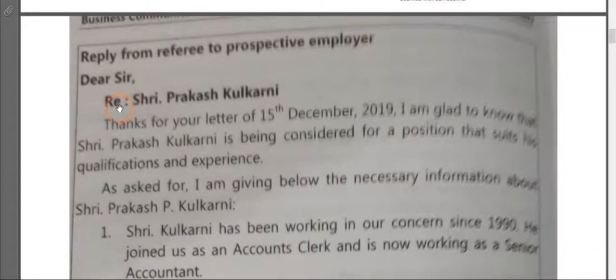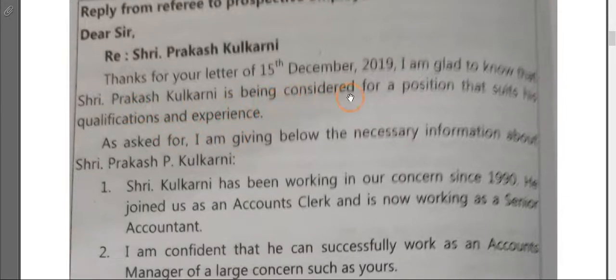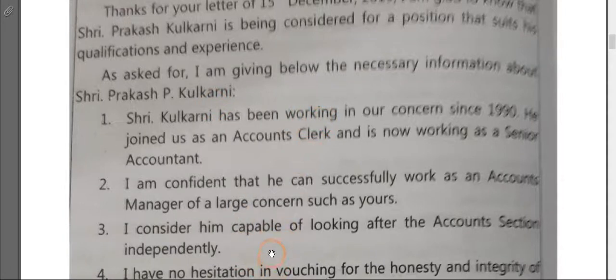See here, Shri Prakash Kulkarni. Thanks for your letter of 15 December. I am glad to know that Shri Prakash Kulkarni is being considered for the position that suits his qualification and experience. Means that person who has employed. As asked for, I am giving below the necessary information about that person. Then the person will give all information about you. That he has been working in our concern since 1990, joined us as an accounts clerk. Now presently working as senior accountant, a very hard working person.